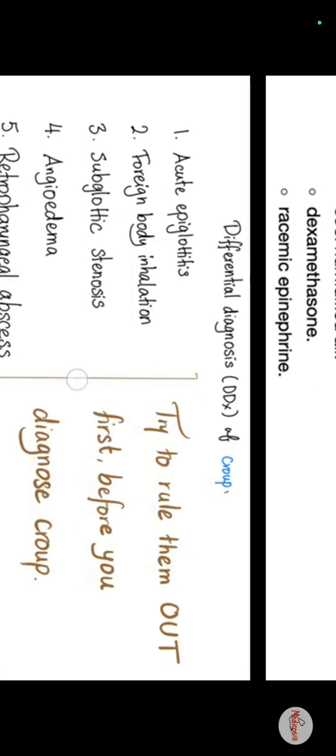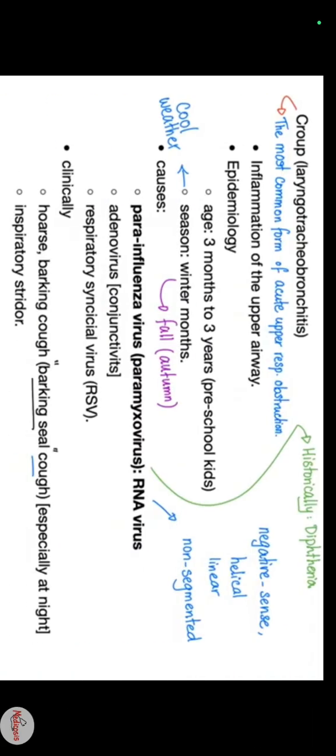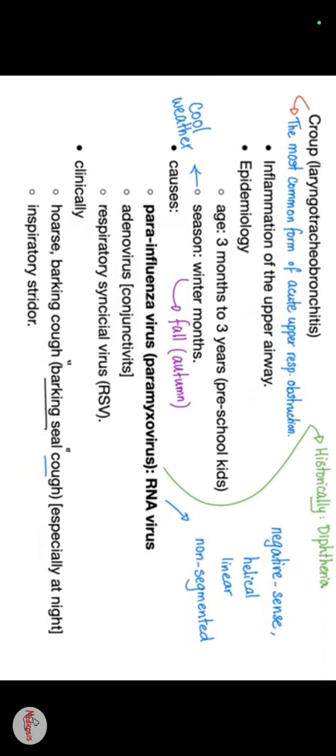So, the first topic is also known as laryngotracheobronchitis, and the causative organisms are parainfluenza virus and respiratory syncytial virus. Then inflammation of the upper airway occurs mostly in 3-month to 3-year-old children, that is preschool kids, and occurs in the winter months. Causative organisms: parainfluenza virus, adenovirus, and RSV, that is respiratory syncytial virus.